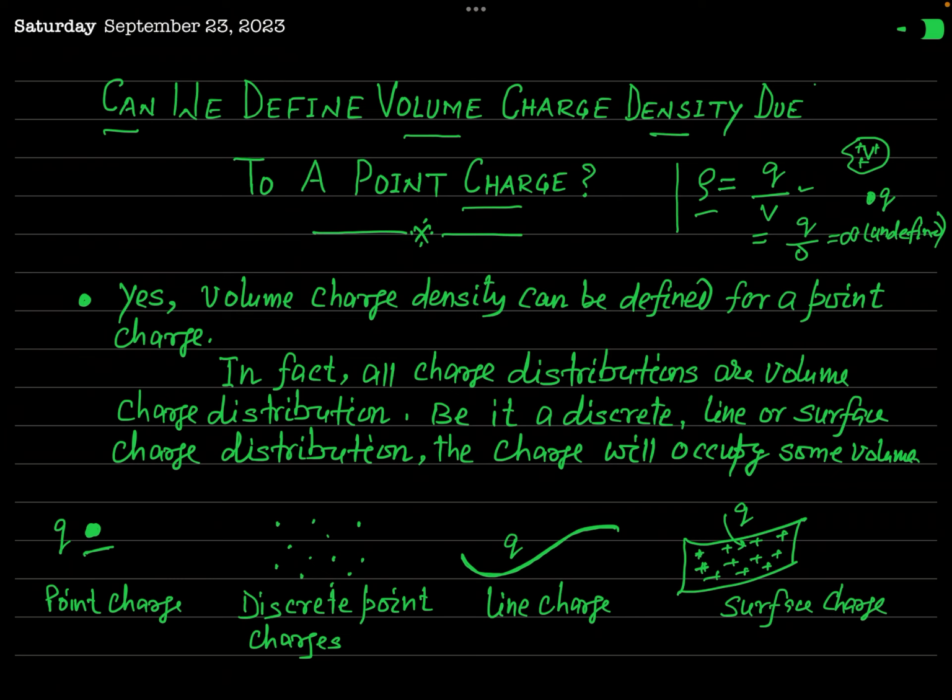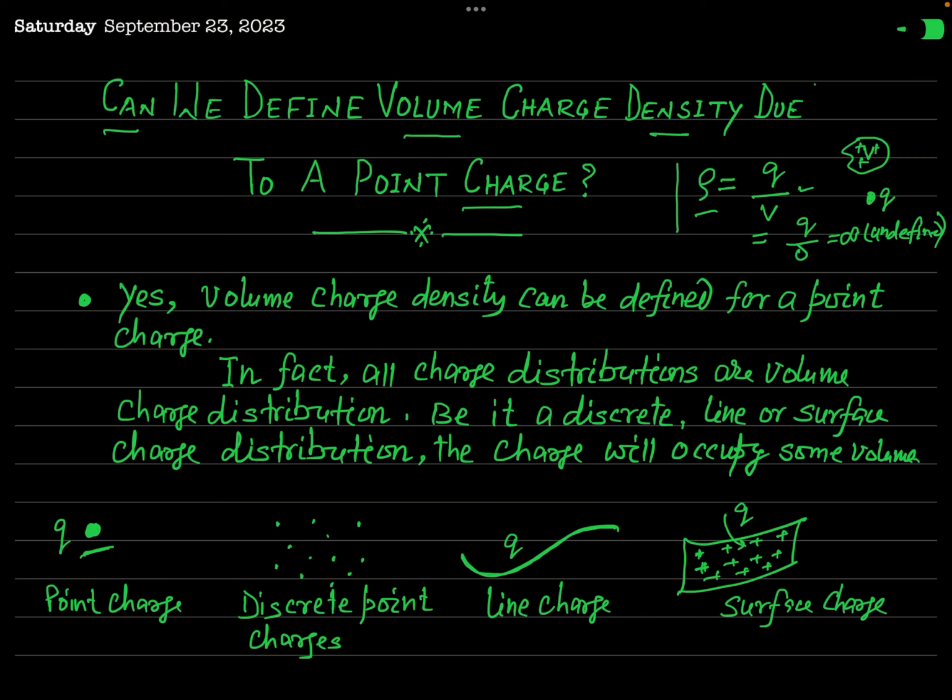Depending on the geometry, sometimes we approximate the charges to be a point charge, a line charge, or a surface charge. But we can define the volume charge density for any charge distribution, even a point charge, a discrete point charge distribution, a line charge or a surface charge.